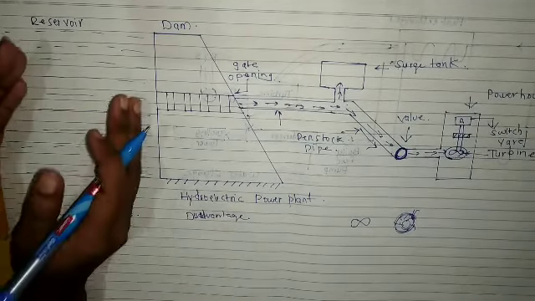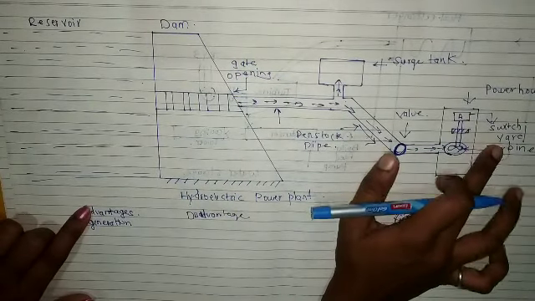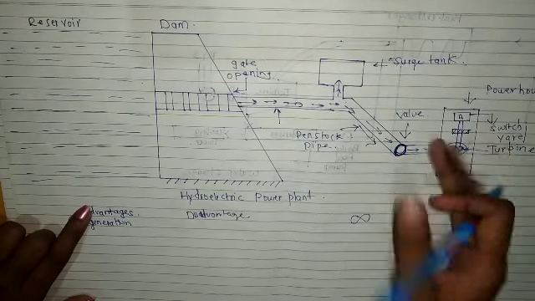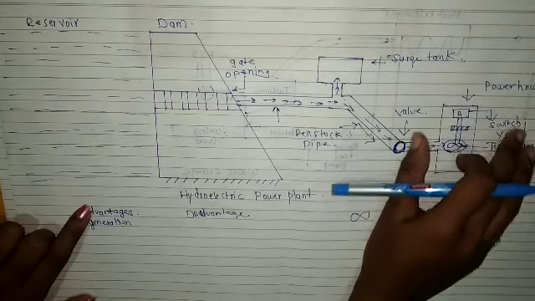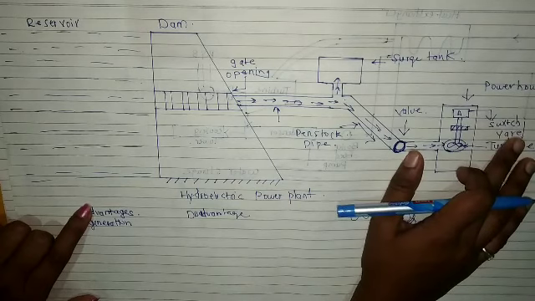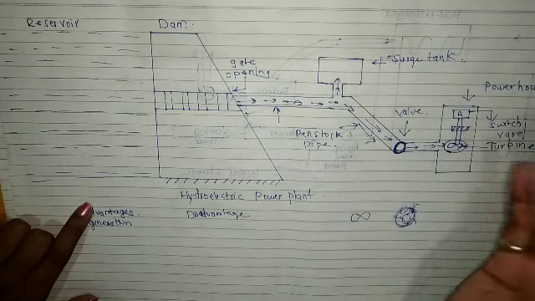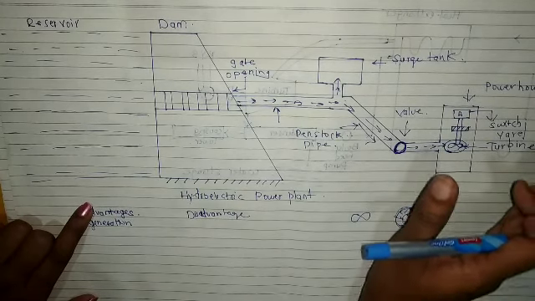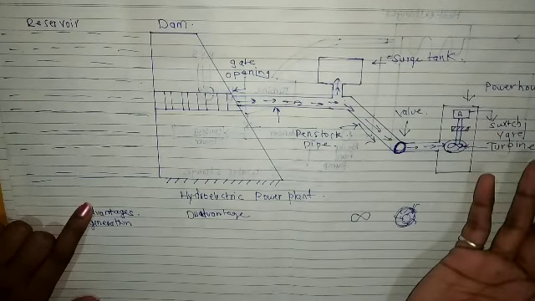If we have to transmit this energy, we generate the electricity here, and this is the switchyard. In this switchyard, we increase the voltage level using transformers, and this high voltage is then transmitted to the cities.